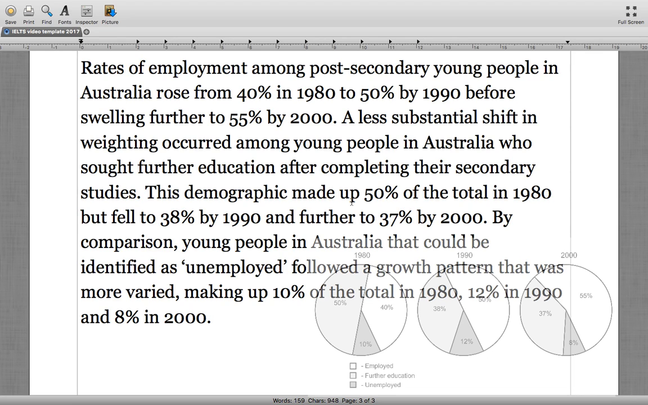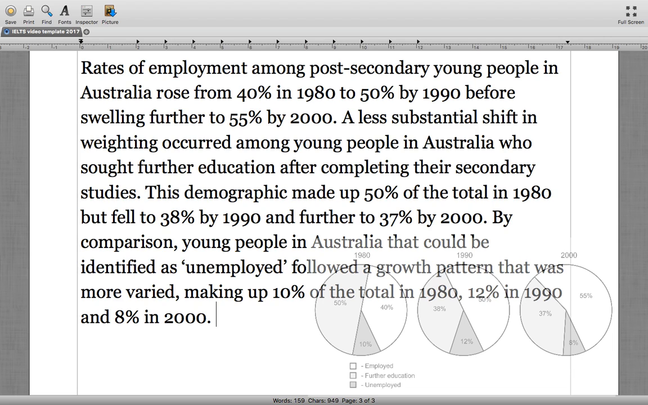Okay, you could even stick in modestly somewhere in here just to show that, I mean, the drop from 50 to 38, that's quite major, a drop in 12%, but then the 10 years following to 2000, the drop was only 1%. So quite modest. But anyway, by comparison, young people in Australia that could be identified as unemployed followed a growth pattern that was more varied. Okay, so again, using comparative language here, making up, and then notice the comma, please, making up 10% of the total in 1980, 12% in 1990, and 8% in 2000. Okay, and then we could just tack on that. These growth patterns are something that we might expect to carry on.